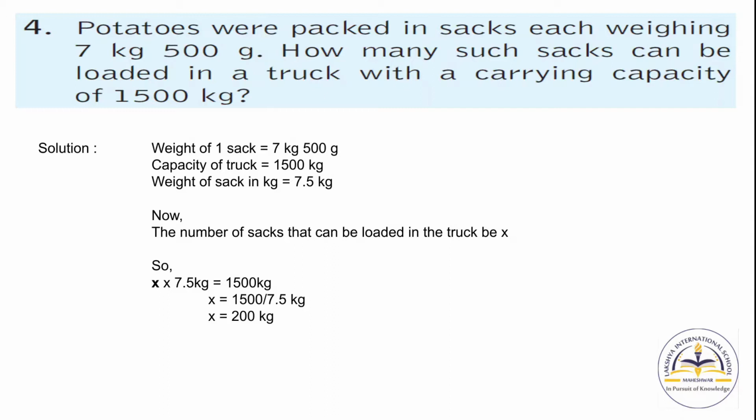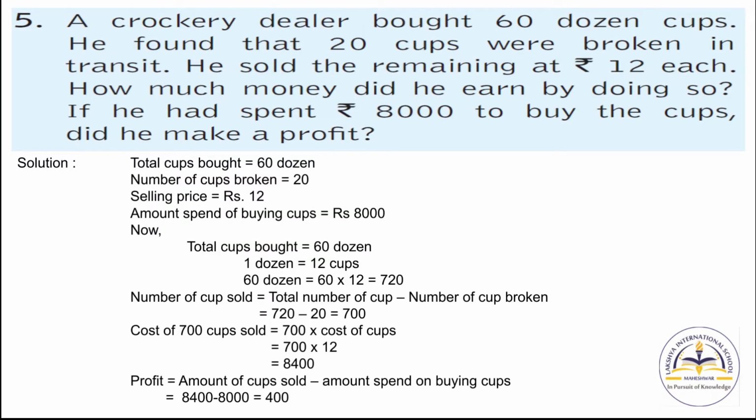Now we have to calculate number of sacks that can be loaded in the truck, so it will be considered as x. So x multiplies 7.5 kilogram equals 1500 kilogram. So when we solve this we will get our answer, that is 200. Now in the same manner you have to solve question number 5.